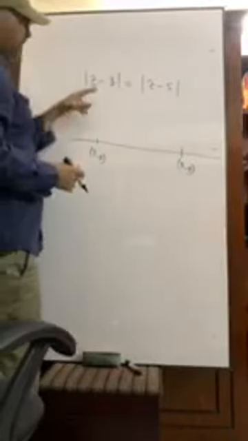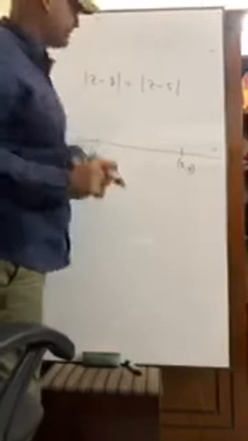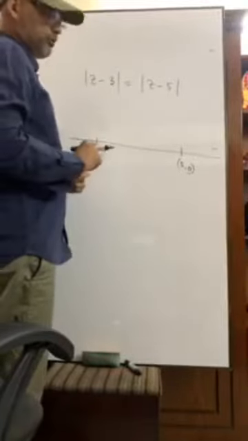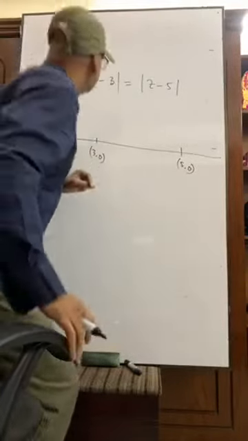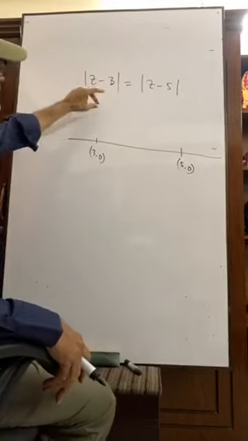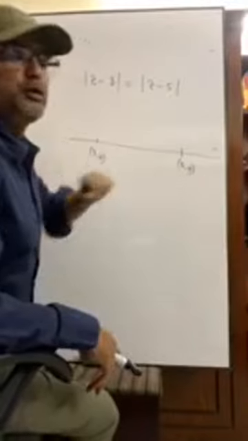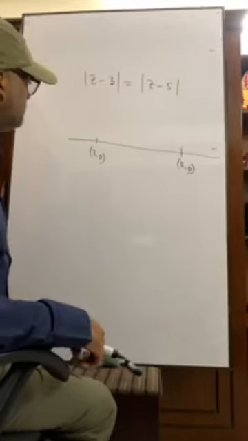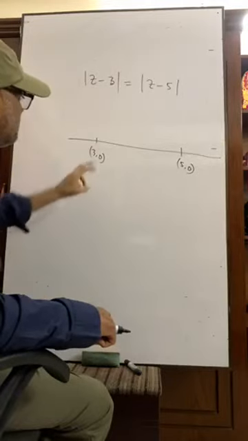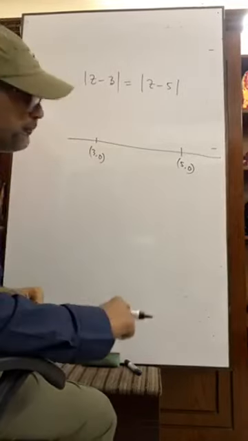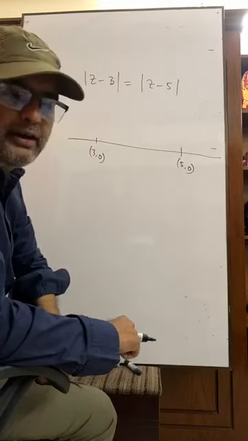Absolute value of z minus 3 means the distance of the moving point x, y from 3, 0. I repeat, z minus 3, that is it will be 3, 0. z minus 5, it will be 5, 0. I showed you earlier. So the distance of the point x, y from 3, 0 is equal to the distance of the point 5, 0 from x, y.